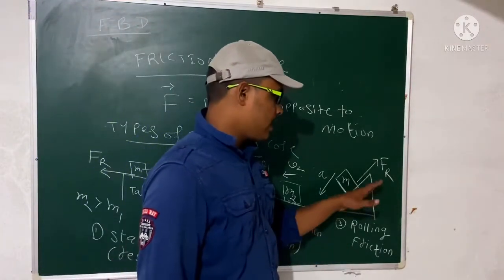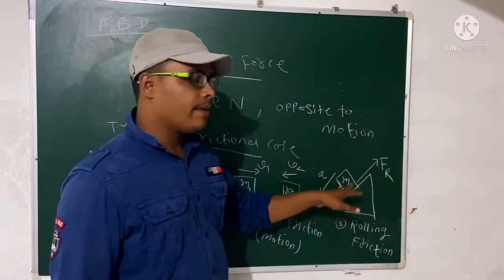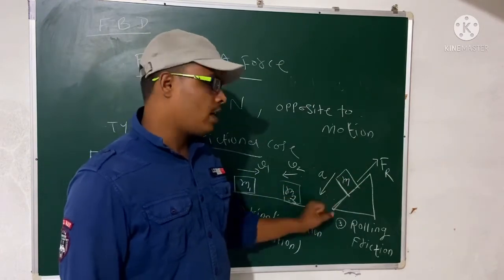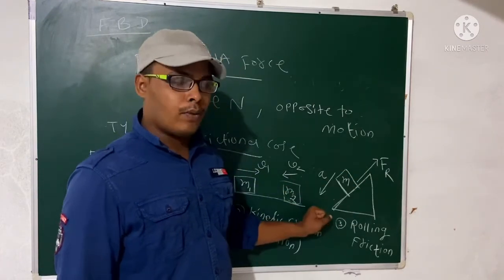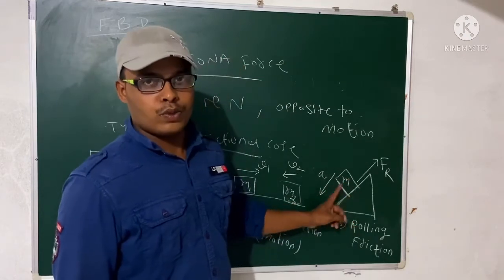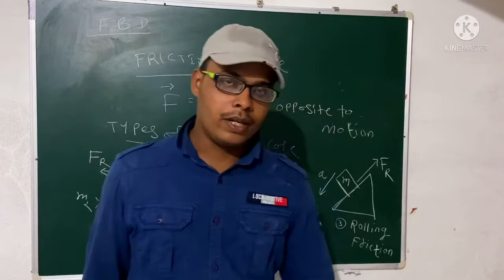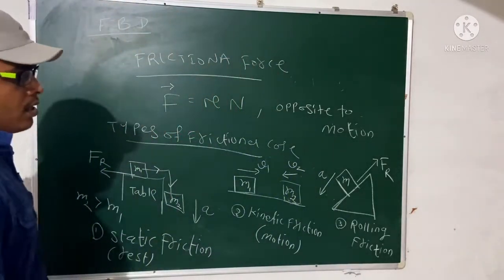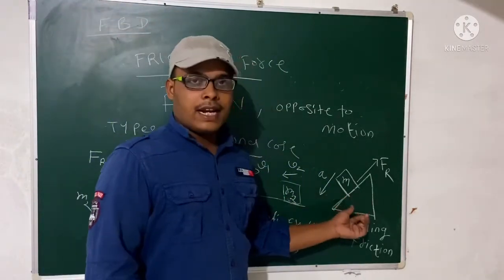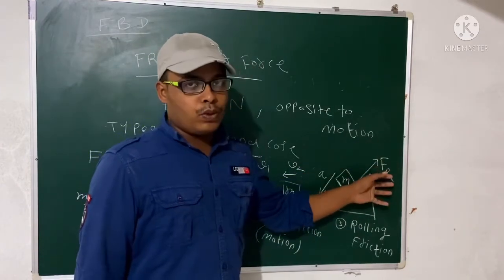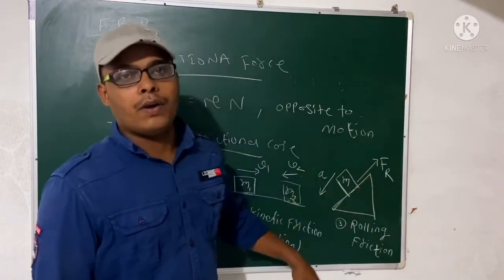And in rolling friction, there is an inclined plane. We didn't give any force to the object M, but still it will move downward. When it moves downward, one force will oppose the motion, which is called the frictional force, and such type of friction is called rolling friction. So an object is placed on an inclined surface, it will try to move downward, but an opposite force will oppose it from moving downward.